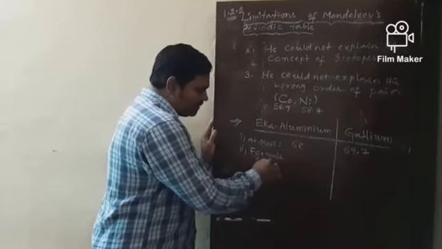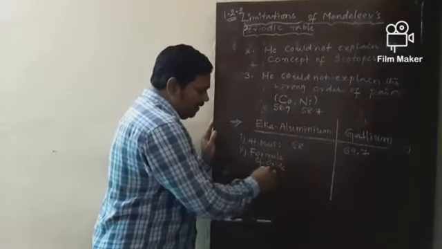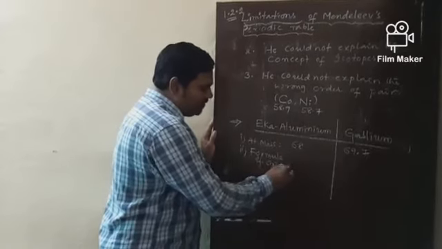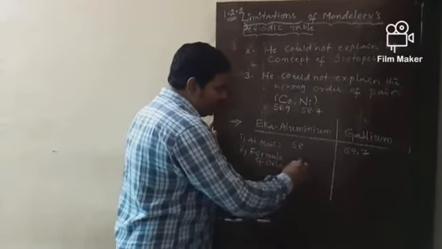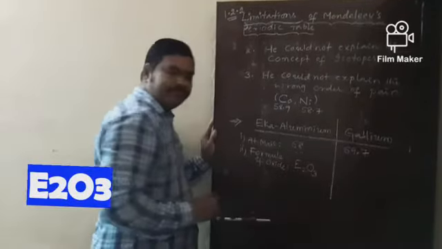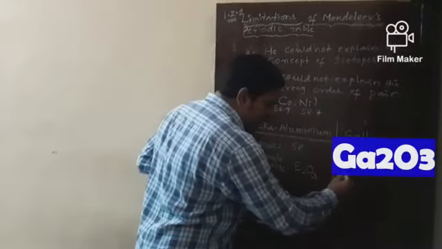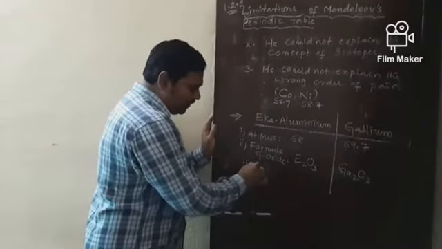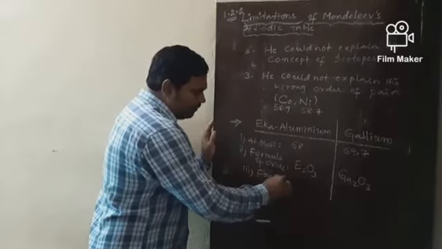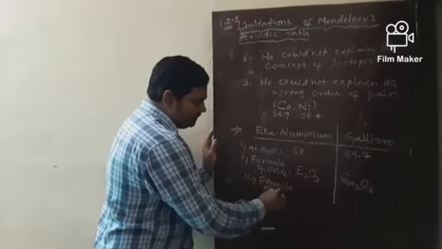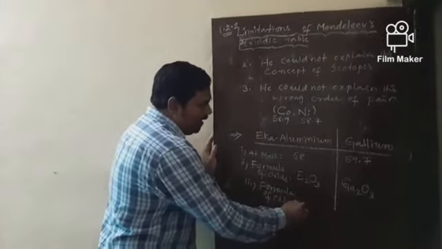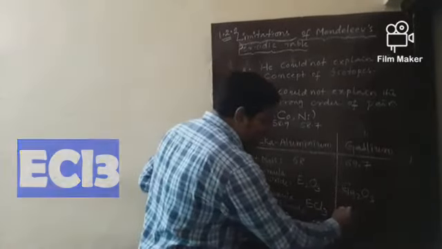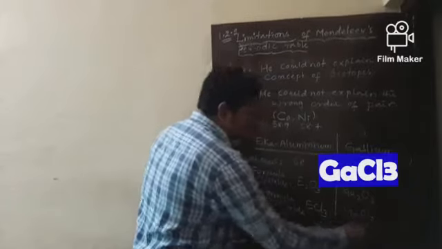The formula of oxide of Eka aluminum is E2O3, but gallium is Ga2O3. And what is the formula of chloride? The formula of chloride of Eka aluminum is ECl3 and gallium is GaCl3.